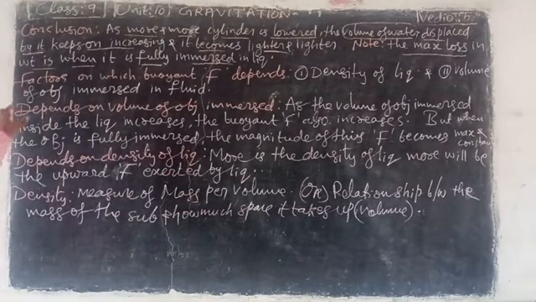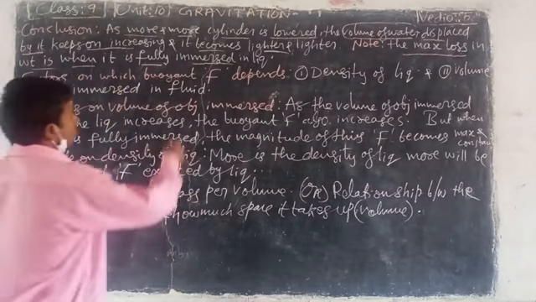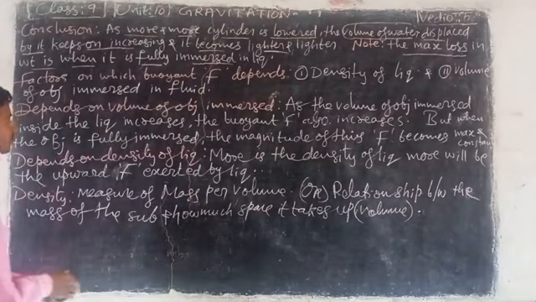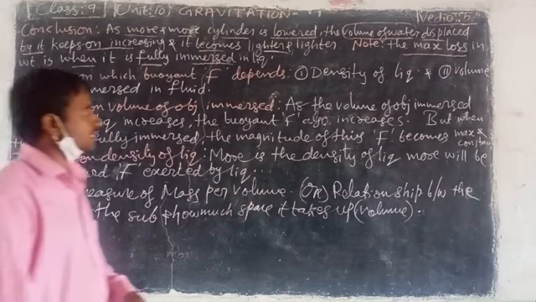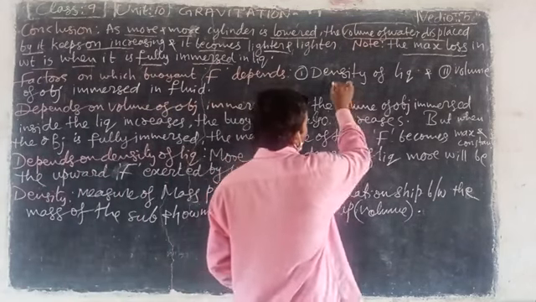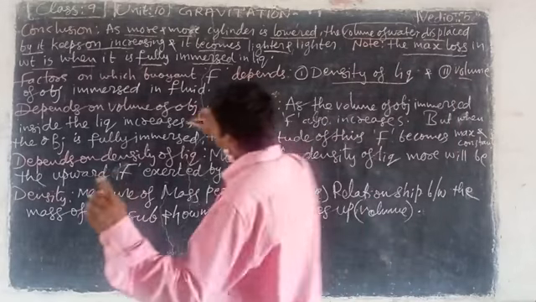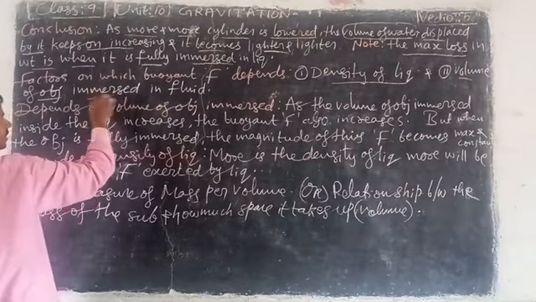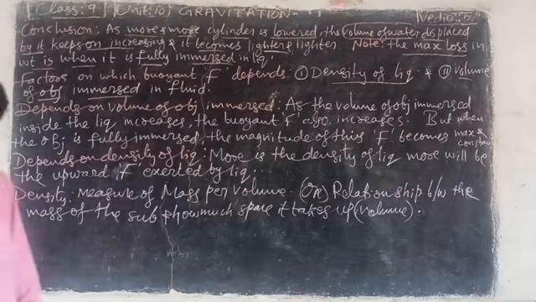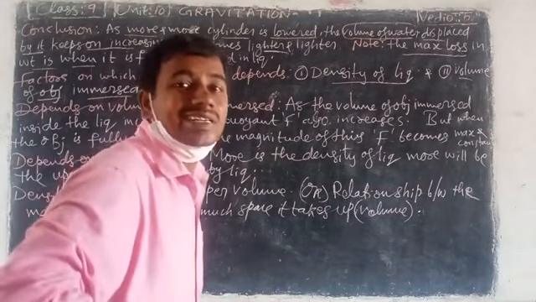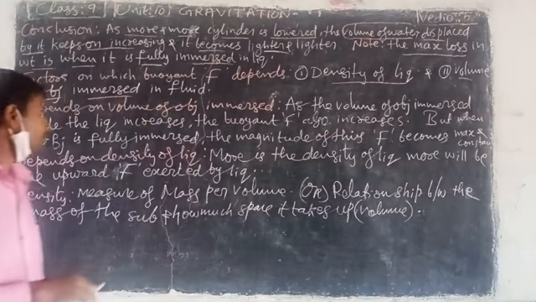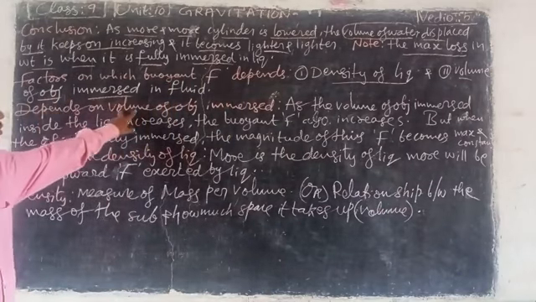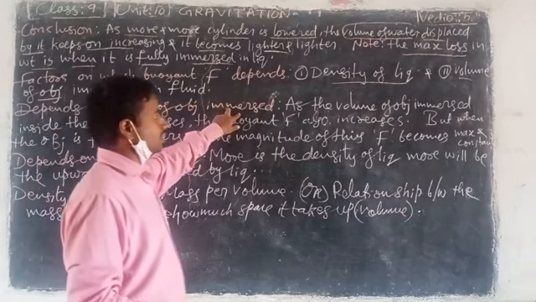Next, factors on which buoyant force depends. Which factors? Two factors are there. One, density of the liquid. Second, volume of the object immersed in the fluid, the main factor. Look here. It depends on the volume of the object immersed.